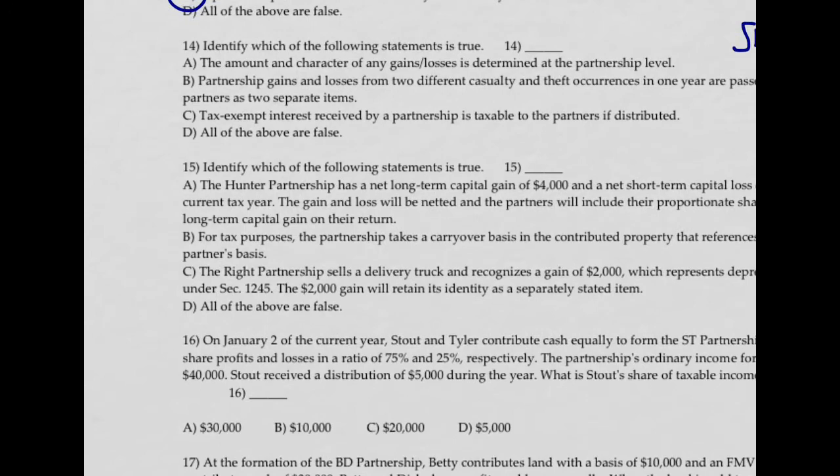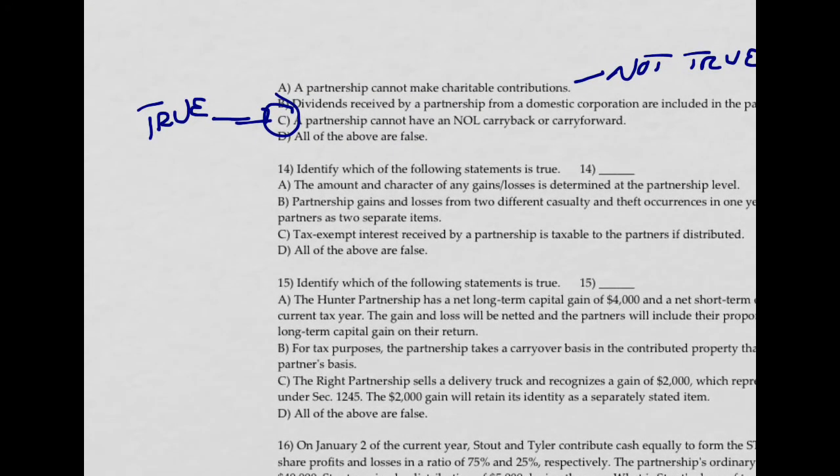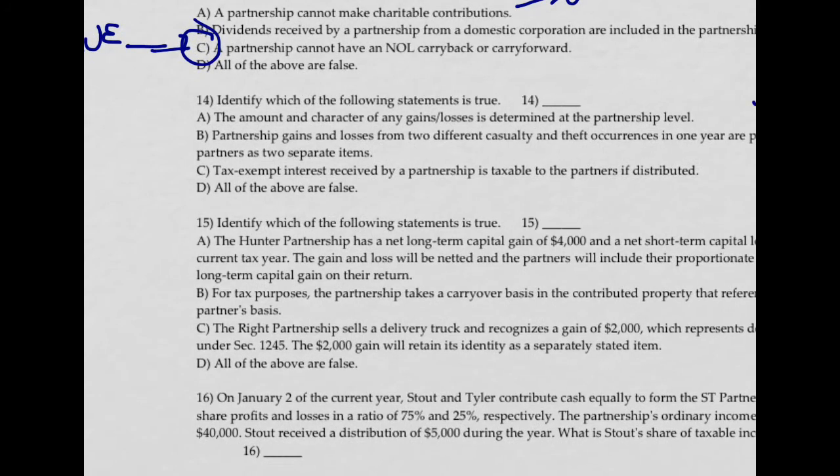All right, more punishment for that not bad explanation on question 12, I guess it was. I'll do one more. Identify which of the following statements are true. Let's see what we've got here. The amount and character of any gain or loss is determined at the partnership level. That is true. That's the whole concept, even though it's separately stated, it's part of the entity approach, that the gain or loss is determined at the partnership level.